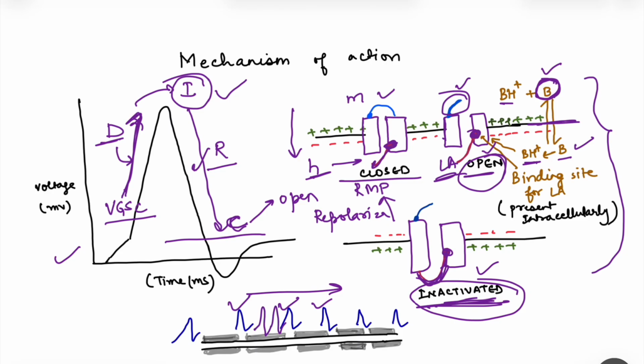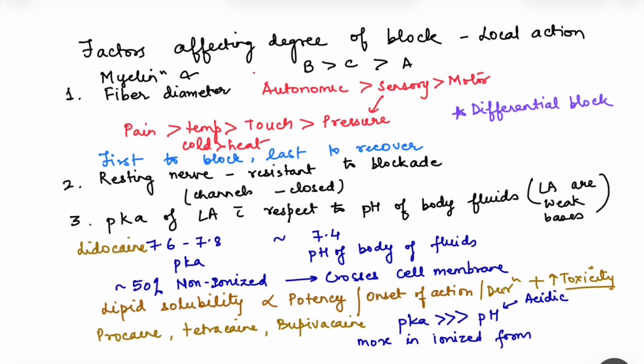So if sodium channels are not going to be open, they are being blocked, then there will not be any conduction of the action potential, and hence this will block the transmission of any signal and thus leading to anesthesia.